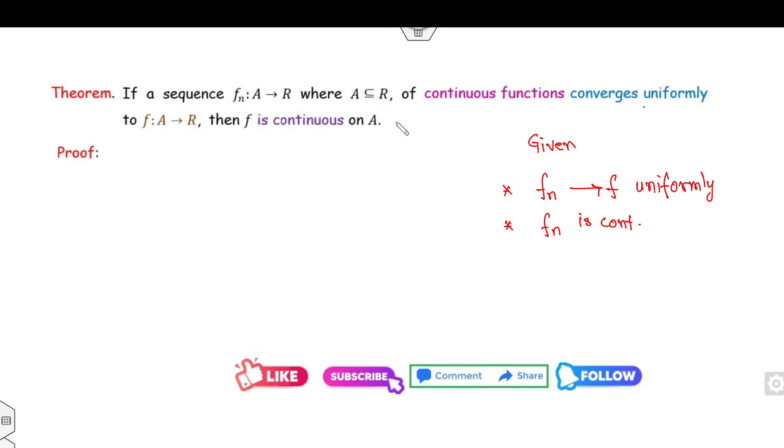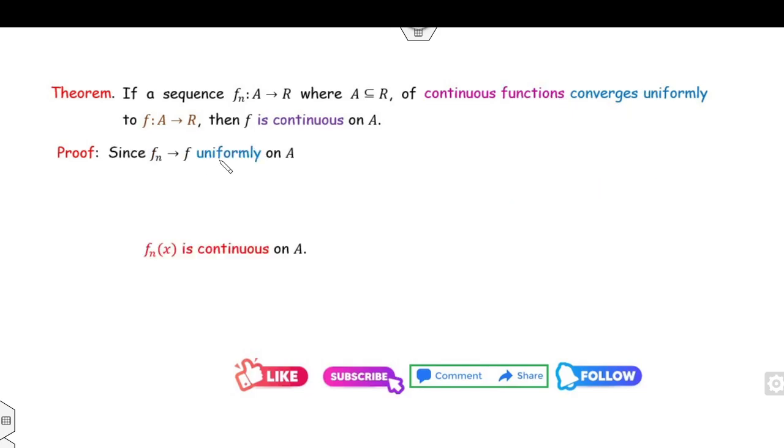Fine. So if you read the statement again, the first thing is they are talking about the continuous function. Second thing, they are talking about the uniform convergence. And the proof is given in two lines based on the definitions of uniform convergence and continuity. What is the definition of uniform convergence? For a given epsilon greater than 0, there exists a positive integer M such that |fn(x) - f(x)| is less than epsilon.